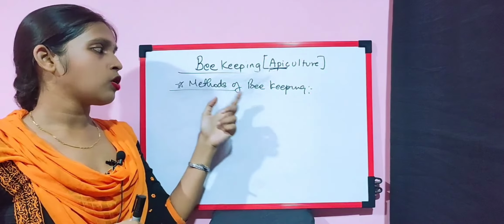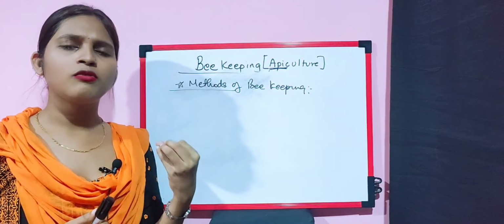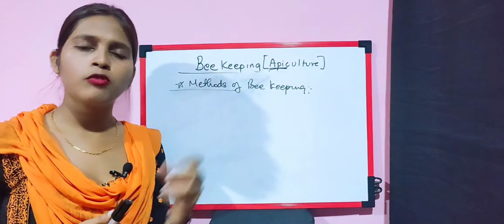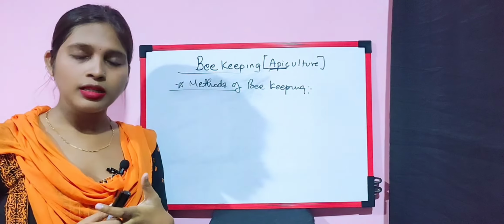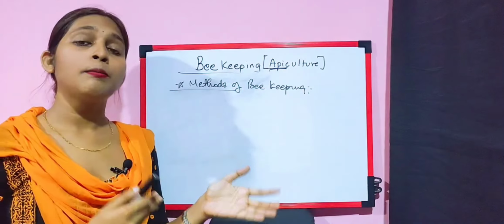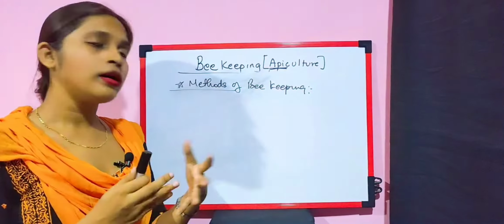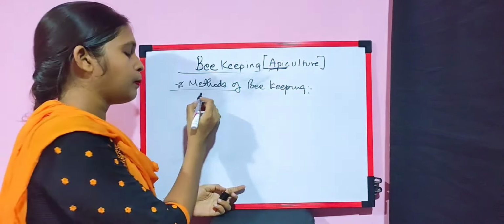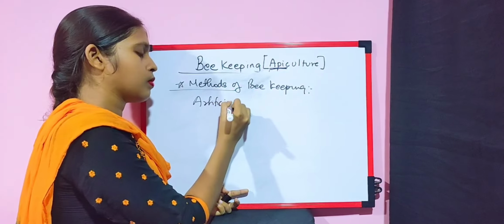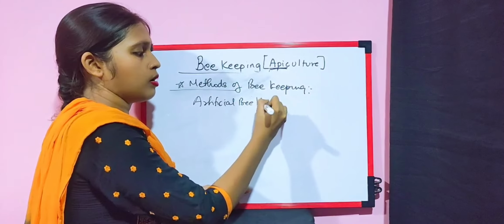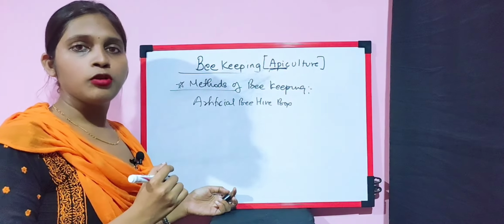Next is methods of beekeeping. In ancient days, beekeeping relied on a really pure and natural form of honeycombs, which you can find on the walls or the branches of trees. But if we want to practice this at a commercial level, in modern days we use an artificial beehive box, which you can see in front of you.